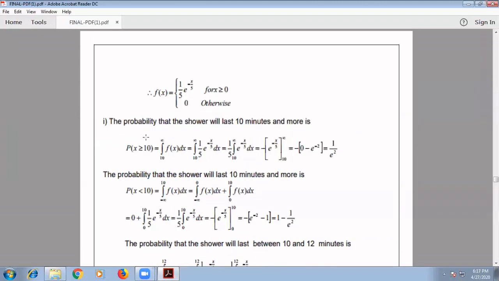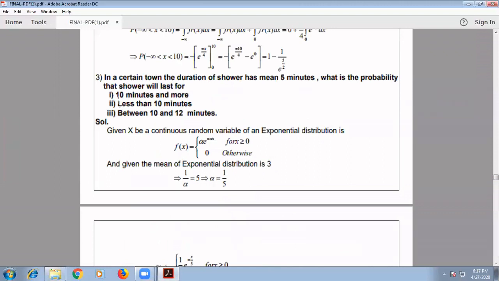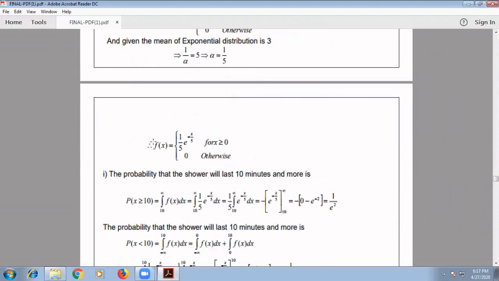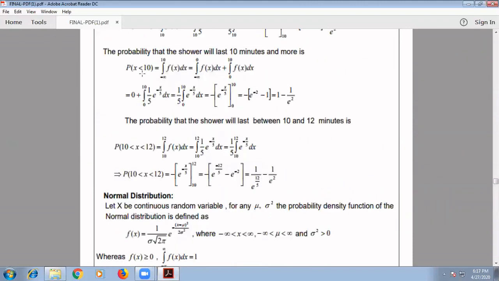Now the second probability they have given is less than 10 minutes. That we are going to do here. The probability that the shower will last less than 10 minutes. So we have to take here P of x less than 10. If it is less than 10, the formula will become the integral over minus infinity to 10 of f of x dx. As we know, f of x has a value only whenever x is greater than 0.